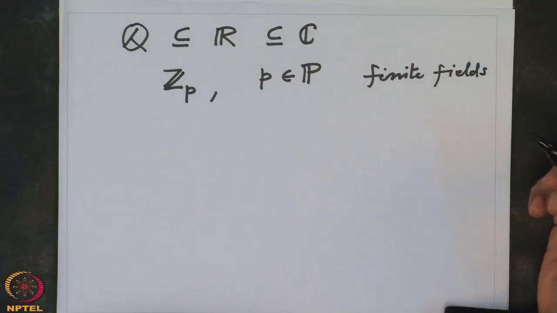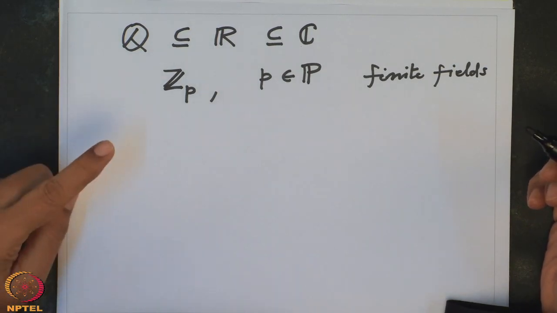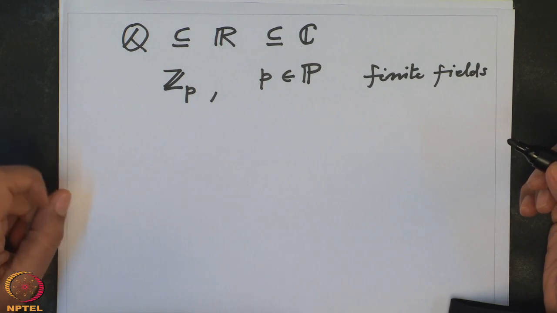In addition to these standard number systems that we study in schools and colleges, we have seen these modulo operations, Z mod P, where P varies in the set of prime numbers. So this is a family of finite fields. These are so-called finite fields. They are finite sets, and on that, congruence mod P is a binary operation. More generally, I will show you there are other examples of finite fields as well.